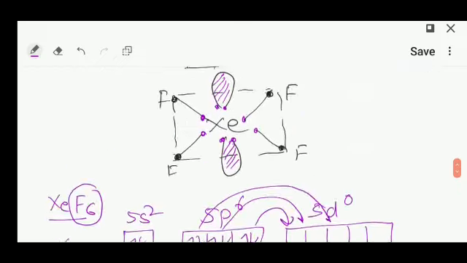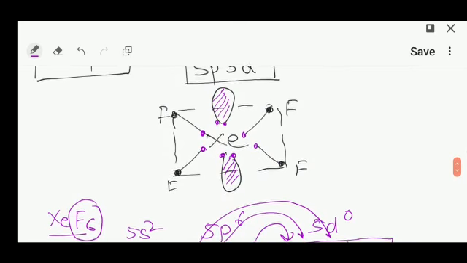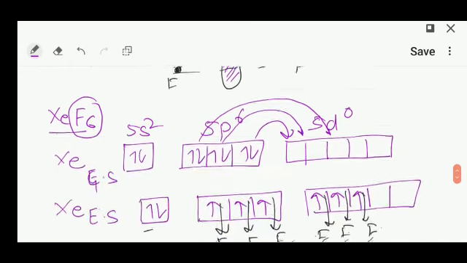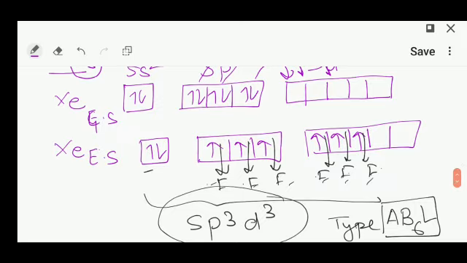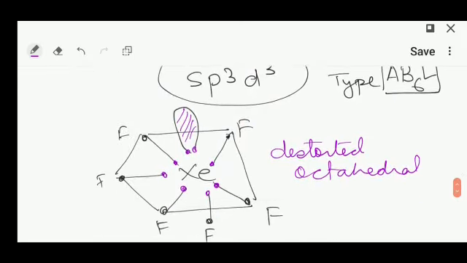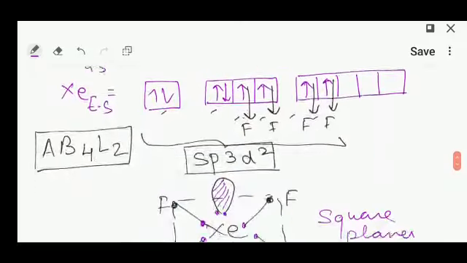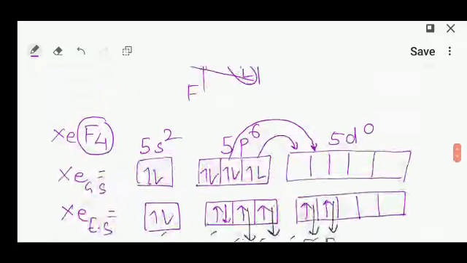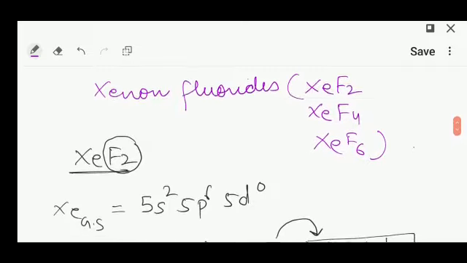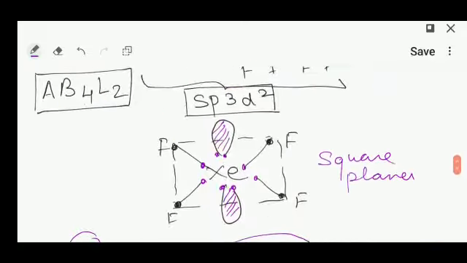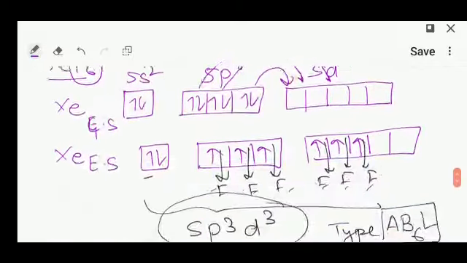And the above shape, this shape was square planar. In this way you can write the shape and hybridization of any molecule. I'm going to scroll up and down so that you can take screenshots of these. Okay, thank you.